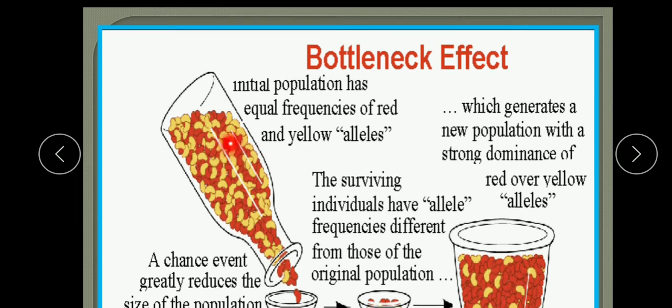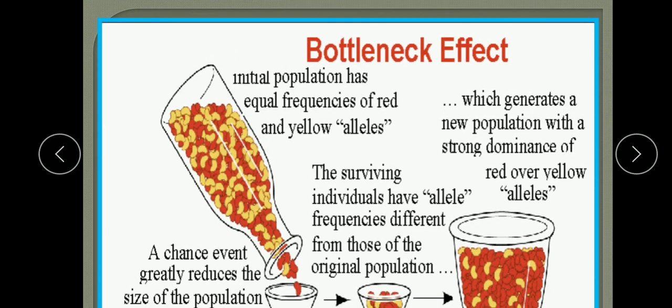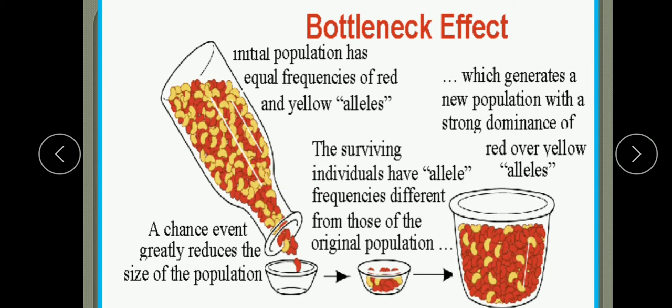So we can see loss of genes here, compared to the original one. So here we can see there is loss in the genetic diversity of the species. Most of the diversity has been lost at the time of bottleneck. So the bottleneck is an example of genetic drift due to genetic erosion in the gene pool of the population. This is the bottleneck effect.